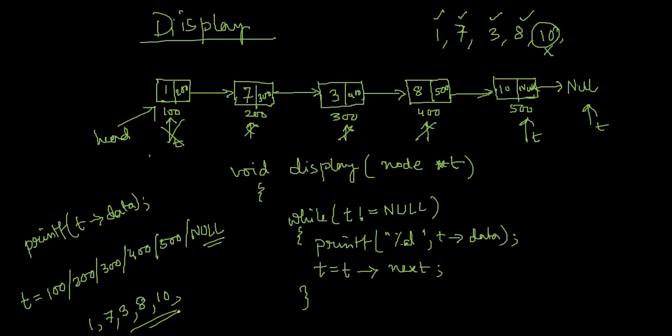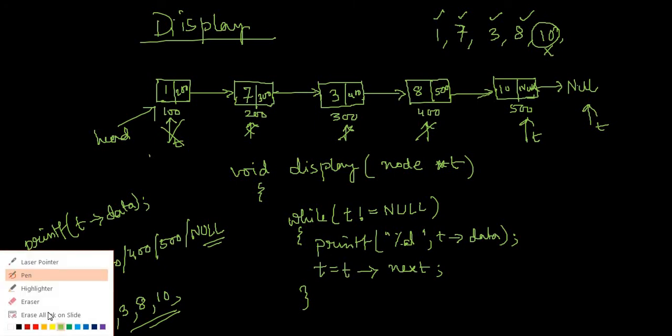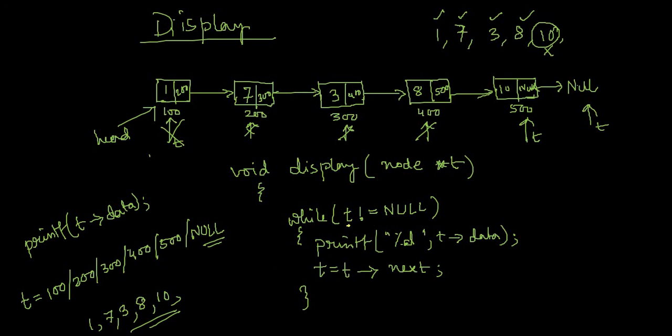So two things we have seen regarding the traversal. If you want to print all the data of a linked list, then you have to use the statement t not equal to null.